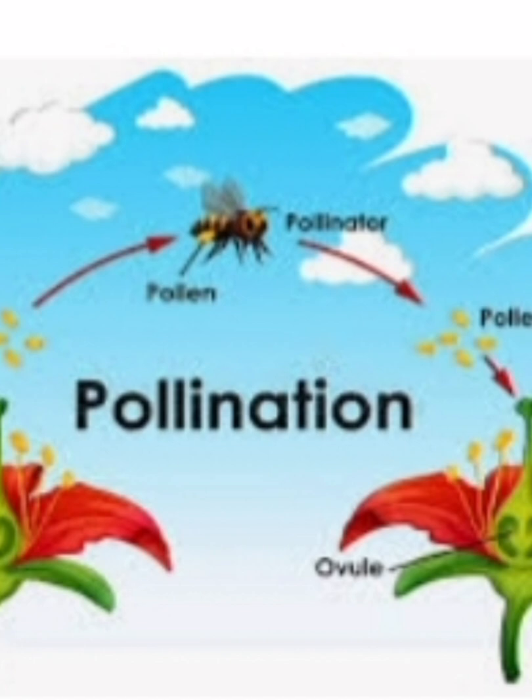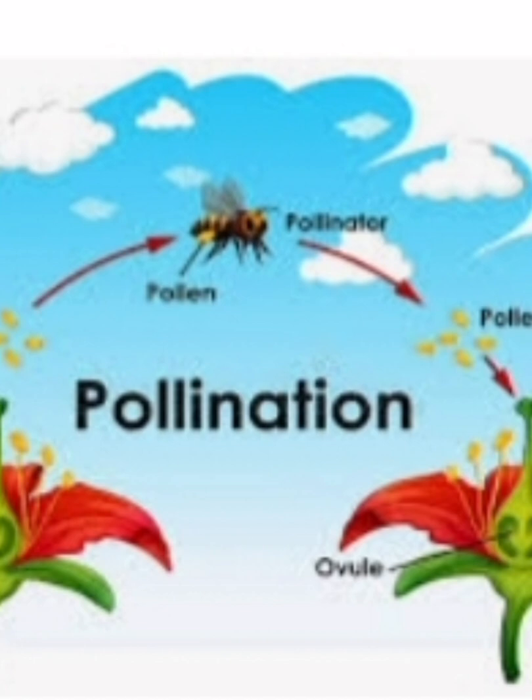So when the pollen grains from the anther get transferred to the stigma of the pistil, this process is called pollination. What is pollination? Pollination is the process of transferring pollen grains from the anther, which is part of the male reproductive part, to the stigma of the pistil. The pistil is the female reproductive part.